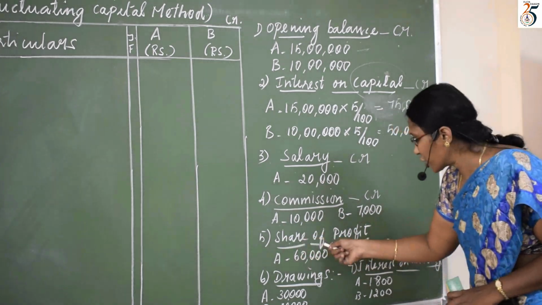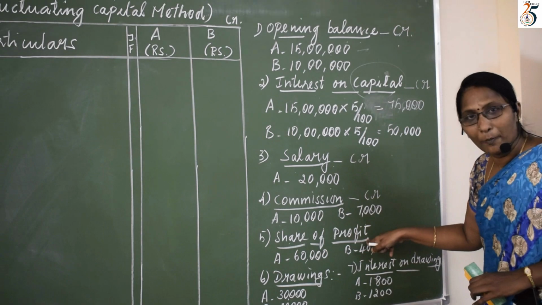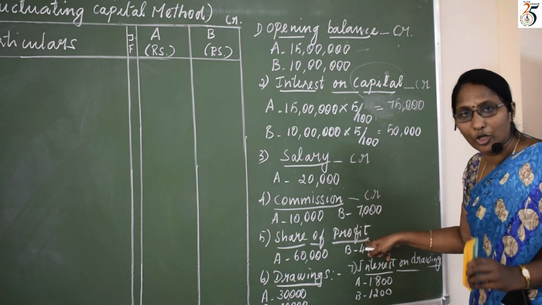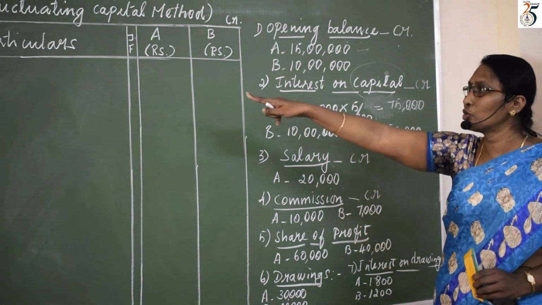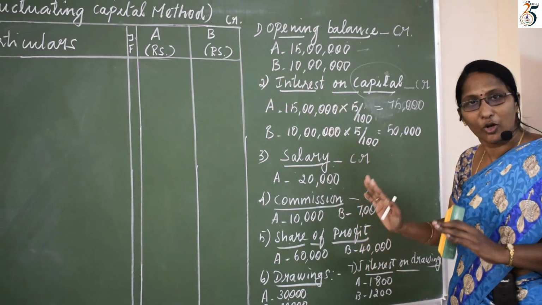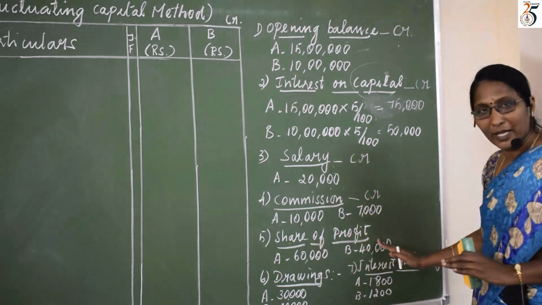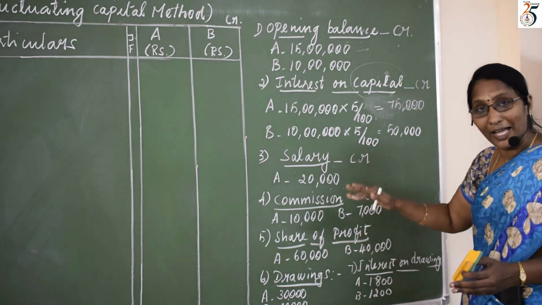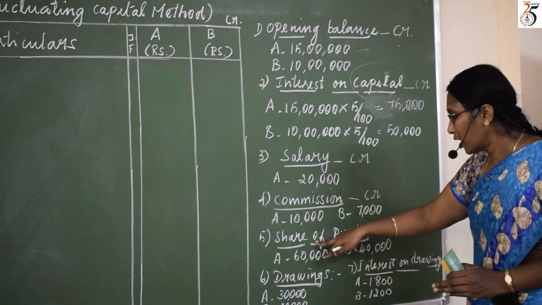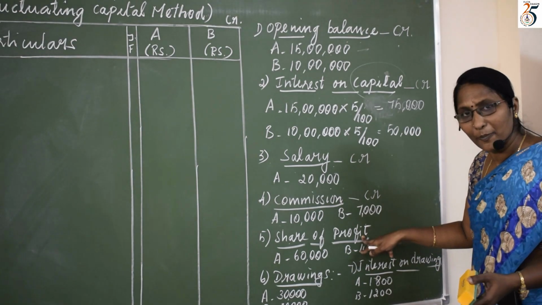Next one is share of profit. Where do we get the share of profit? Through P&L appropriation account. Already I have mentioned, whenever you do this partners capital account, we have to prepare the P&L appropriation account first. But I have not prepared it. I have taken the ready value of share of profit calculated with the help of the P&L appropriation account.